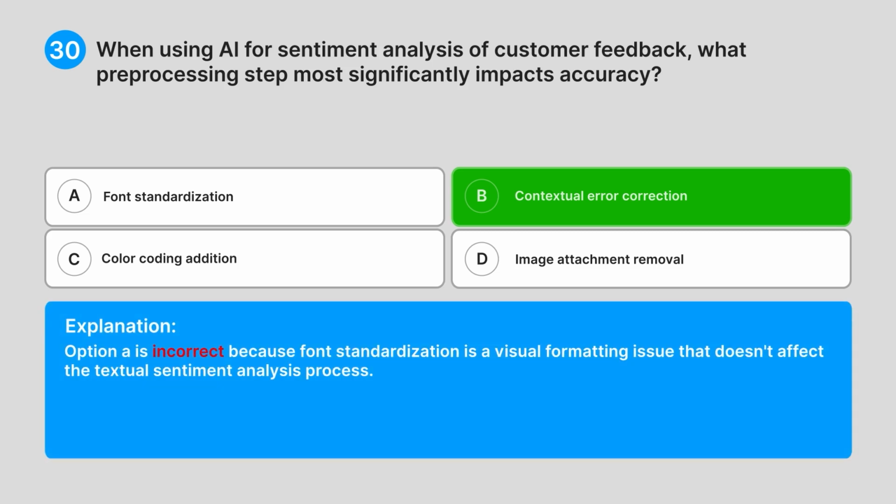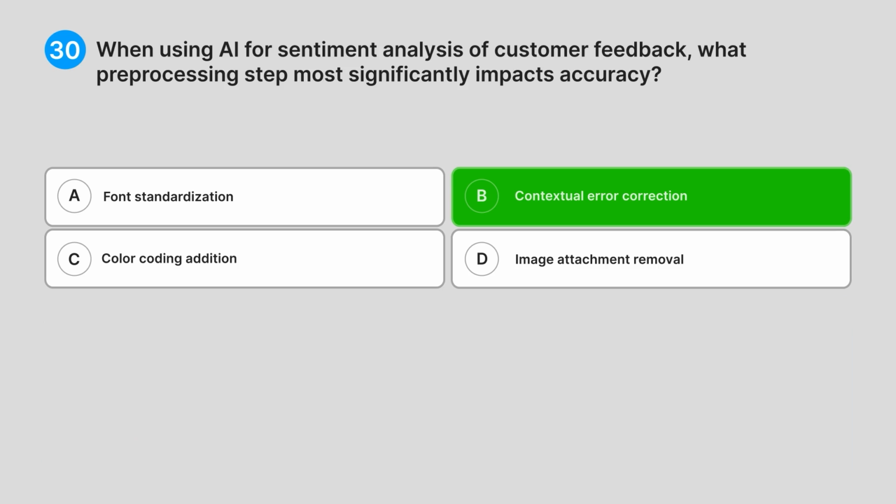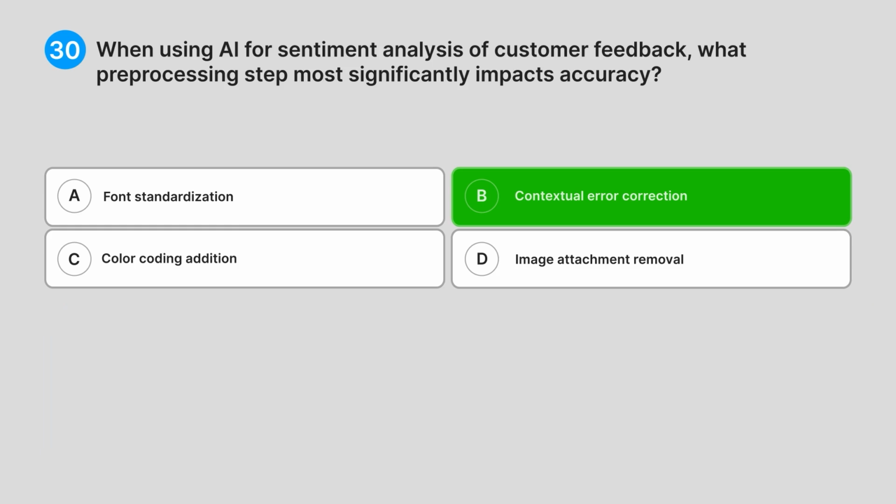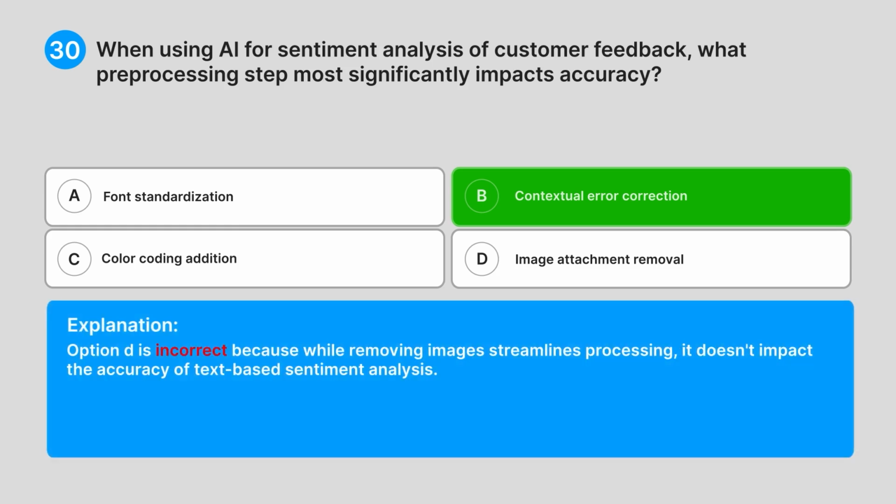Option A is incorrect because font standardization is a visual formatting issue that doesn't affect the textual sentiment analysis process. Option C is incorrect because color coding is a visualization technique applied after analysis, not a pre-processing step affecting accuracy. Option D is incorrect because while removing images streamlines processing, it doesn't impact the accuracy of text-based sentiment analysis.